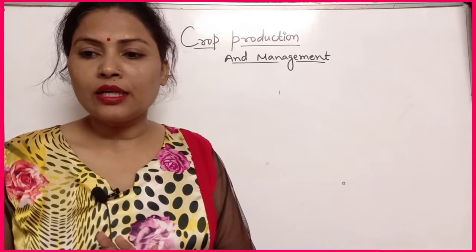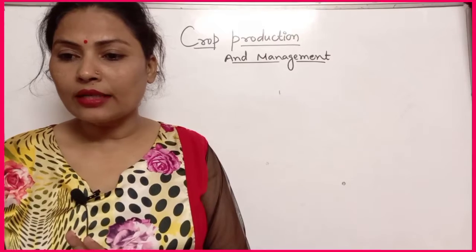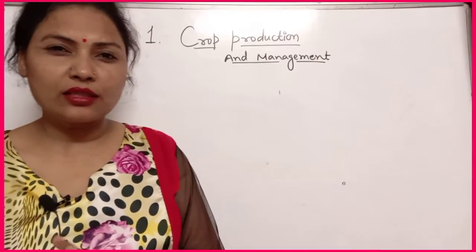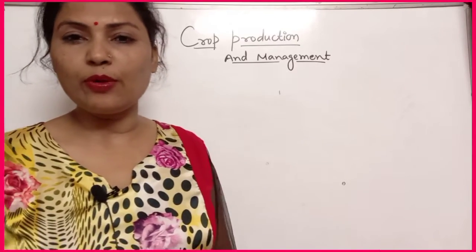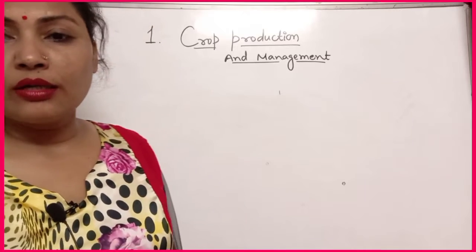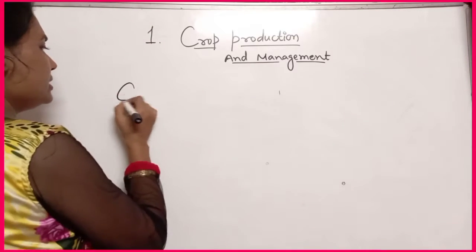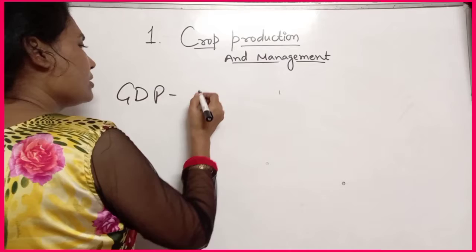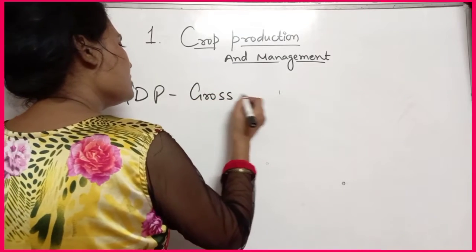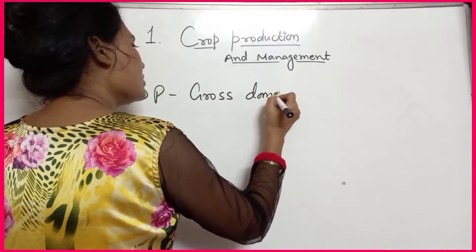Okay, then crop, you know that crop contains that GDP word. GDP means gross domestic product.